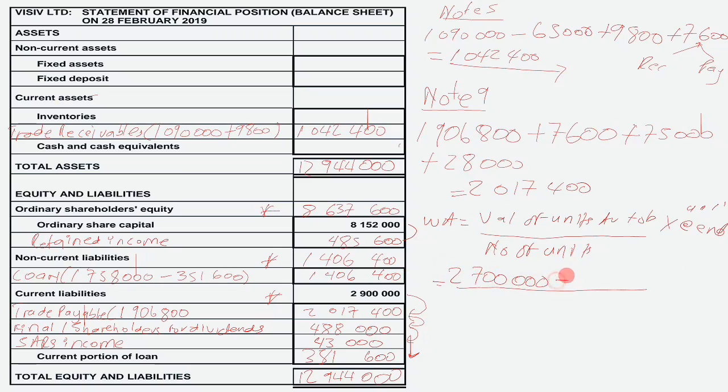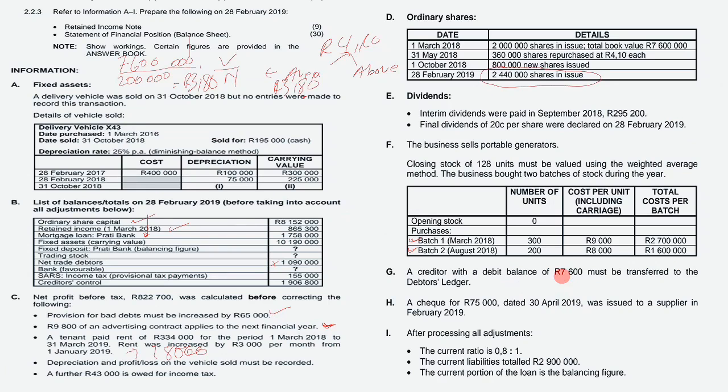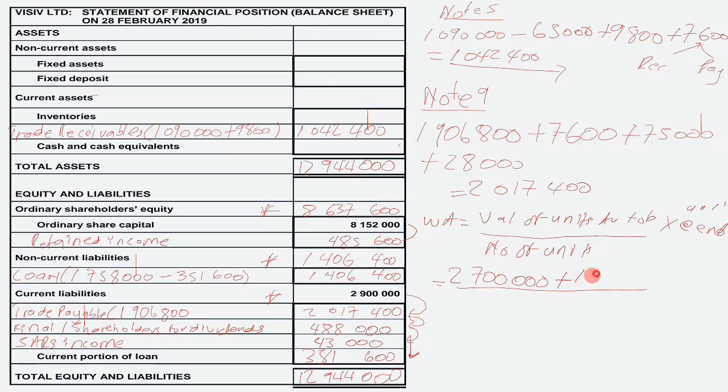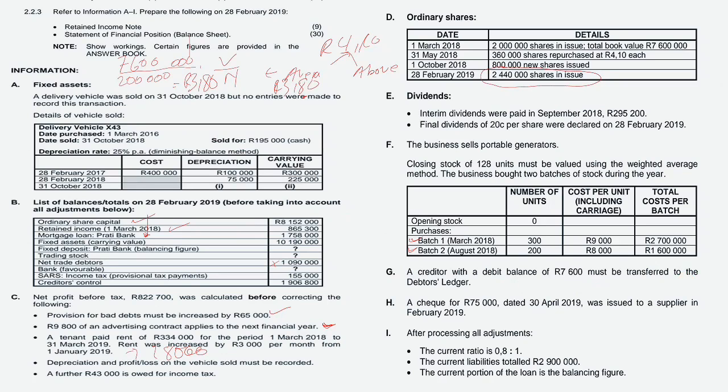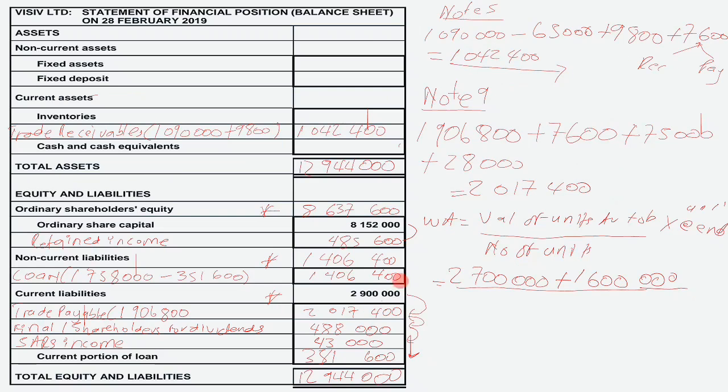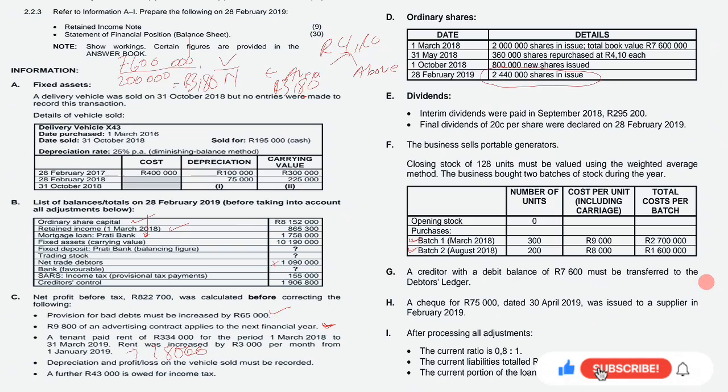And then you add the second batch, which was bought on 2nd August 2018, amounting to 1,600,000. The number of units for the 1 March 2018 batch was 300, and the second one was 200, so you divide by 300 plus 200. The number of units at the end is given in additional information F, closing stock of 128 units.